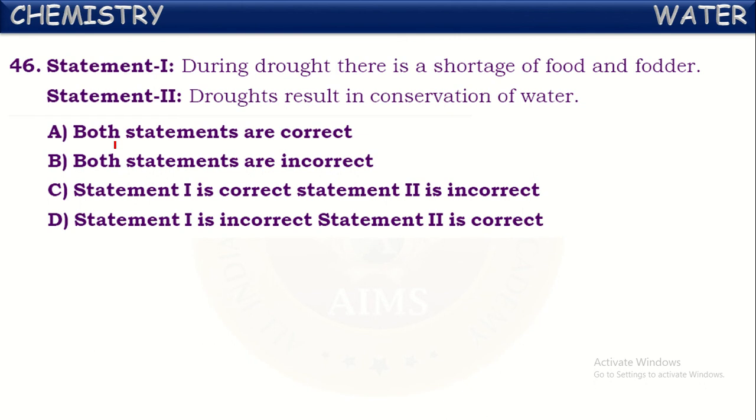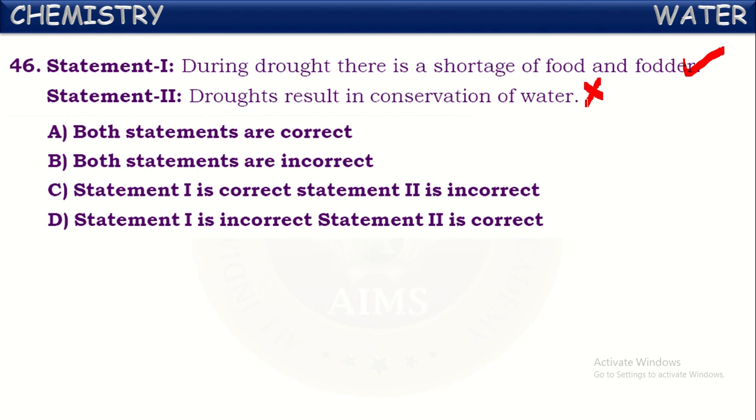Next, statement 1. During drought, there is a shortage of food and fodder. Yes, this is correct. We face shortage of food and fodder during drought. Statement 2. Droughts result in conservation of water. Is it true? No.